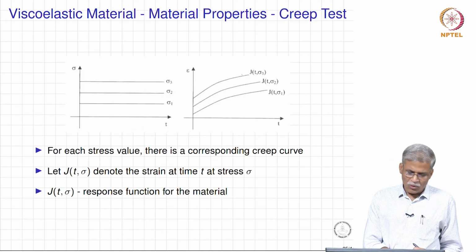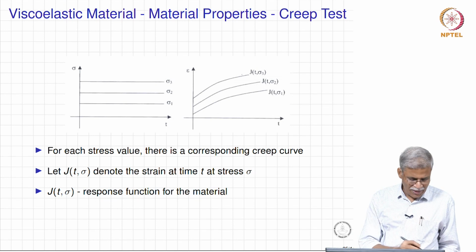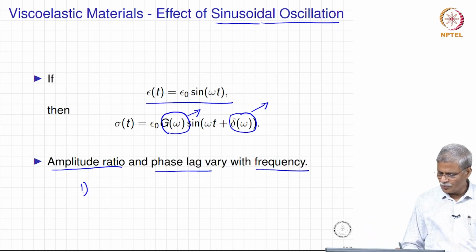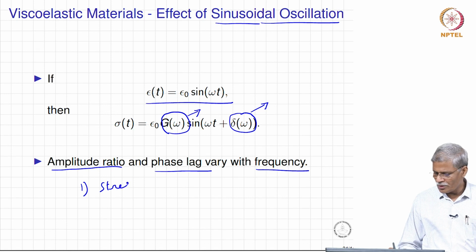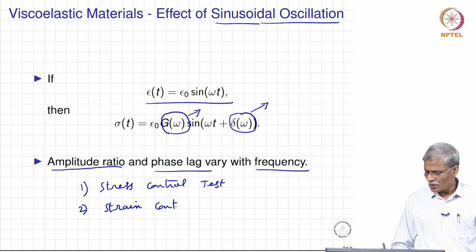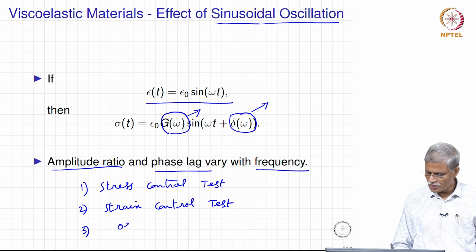Okay. So, now we need to start prescribing some material functions for it. We did 3 types of test here. One is the stress control test, another is the strain control test, and the third is oscillation.